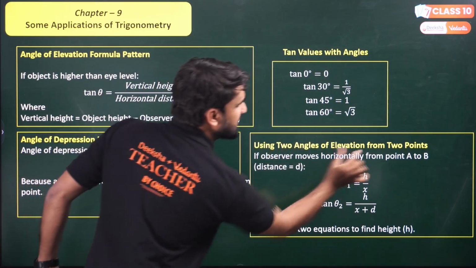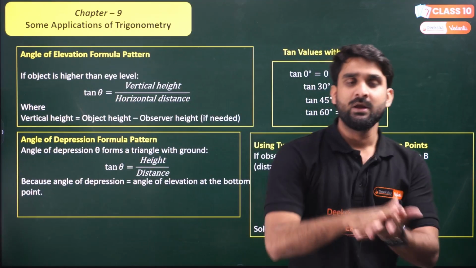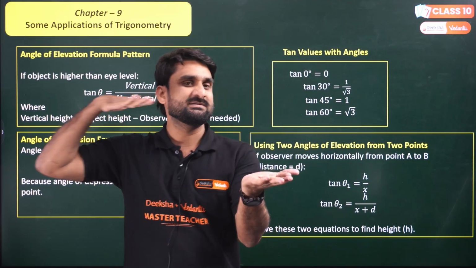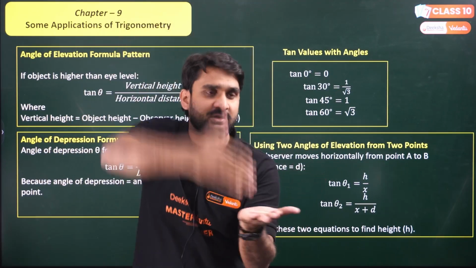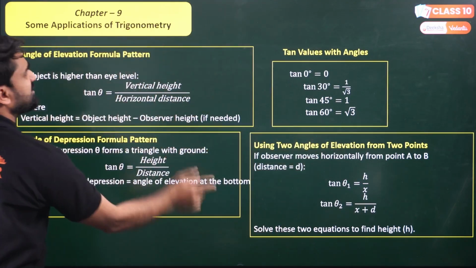Now using two angles of elevation from two points. Look, this is a very important format. When some object moves towards a building or a tower, in such situations we use this format, right? So let's move to the next chapter, number 10.